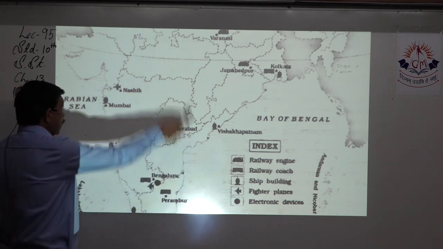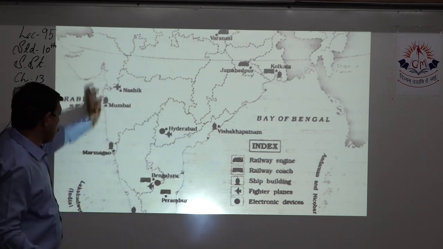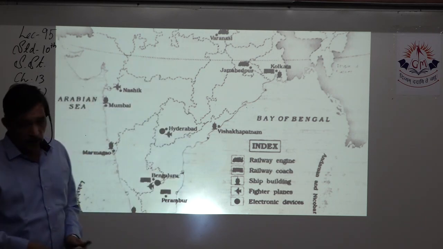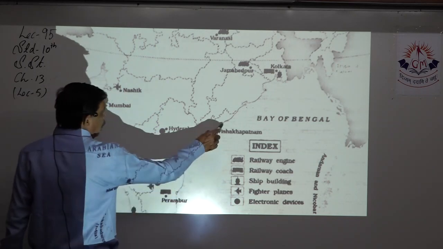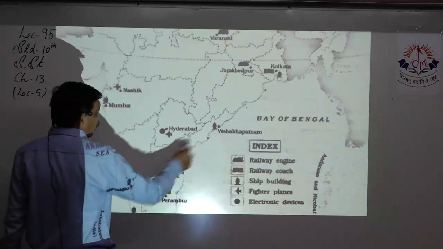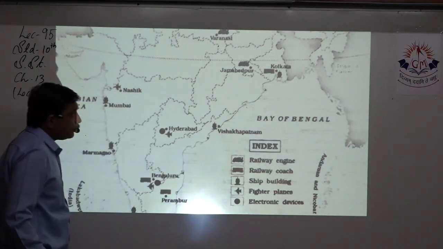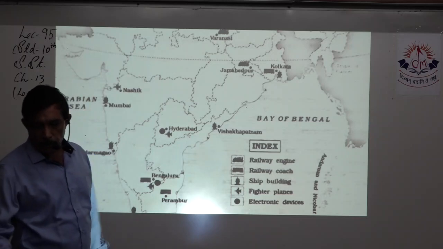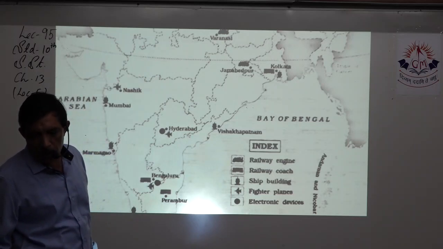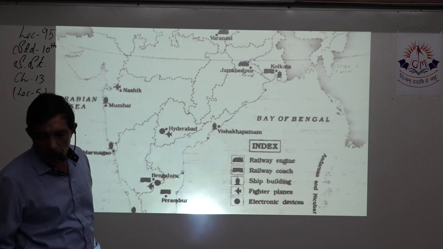Don't mark shipbuilding right in the center where there is no sea. It should be on the sides. You know the famous places. One is Vishakhapatnam. You can see Vishakhapatnam over here, right? Vishakhapatnam, that's in Andhra. This is Odisha. So please don't mix up these things. Electronic devices, you can mark Bangalore always.